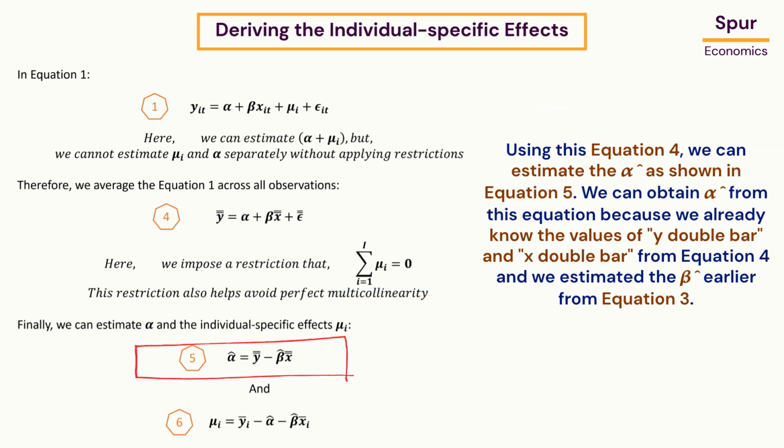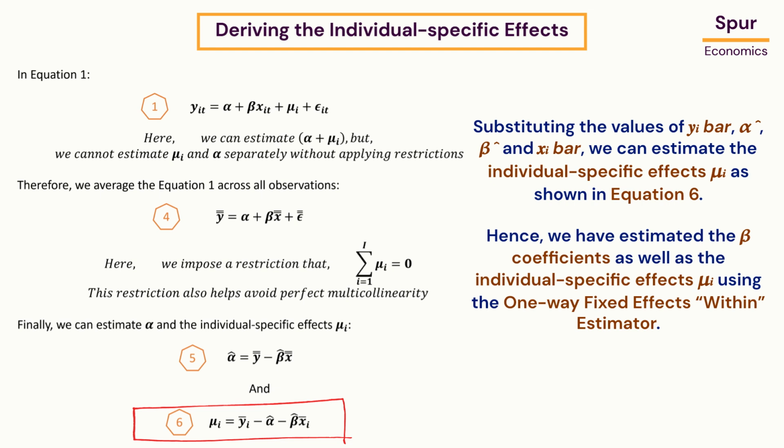Using this equation 4, we can estimate the alpha cap as shown in equation 5. We can obtain alpha cap from this equation because we already know the values of y double bar and x double bar from equation 4 and we estimated the beta cap earlier from equation 3. Substituting the values of yi bar, alpha cap, beta cap and xi bar, we can estimate the individual specific effects μi as shown in equation 6.